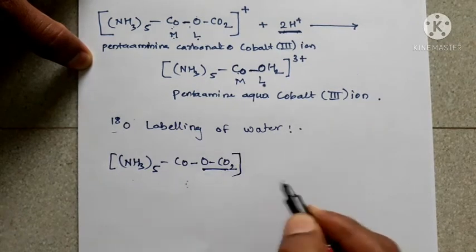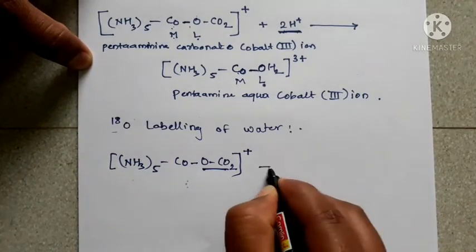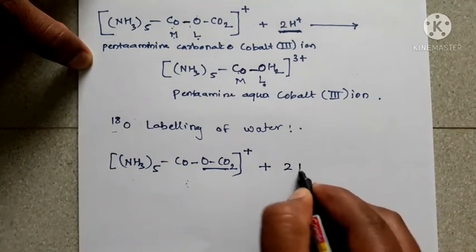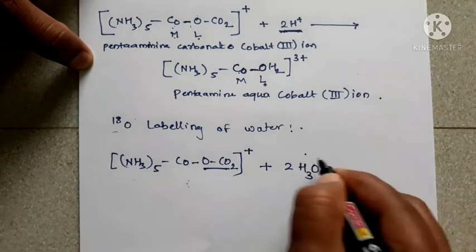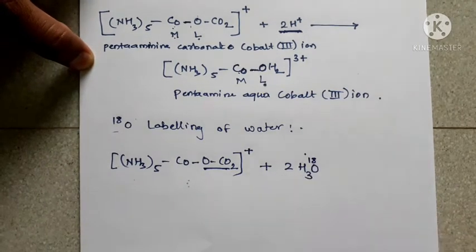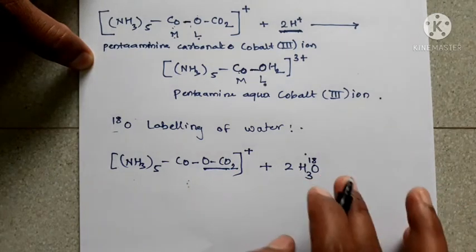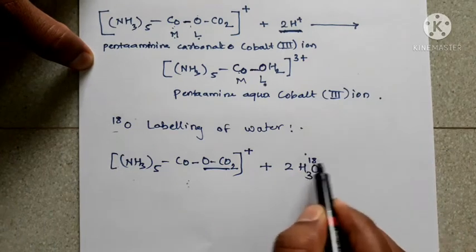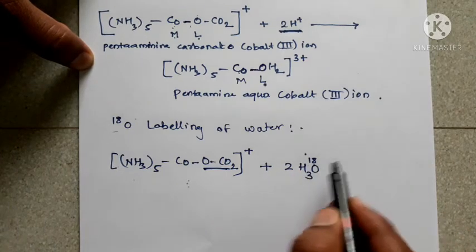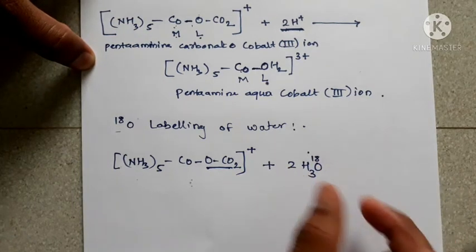As we know, the complex charge is +1, and on addition of water in acid hydrolysis, that oxygen is O18 labeled. Generally oxygen's atomic weight is 16, but it is isotope labeling.